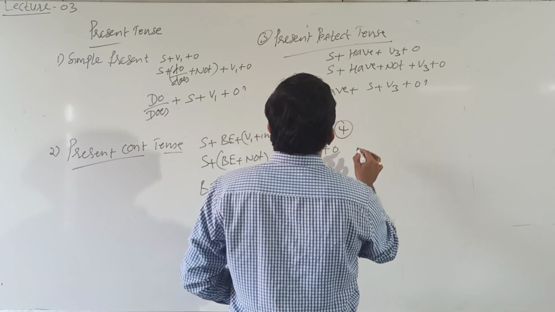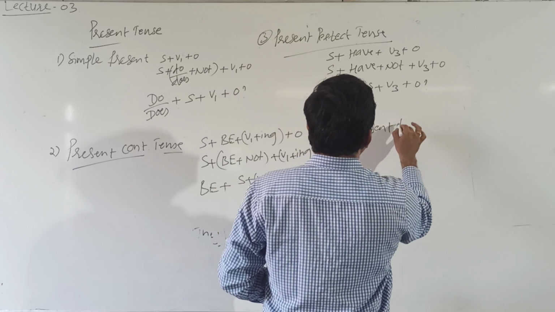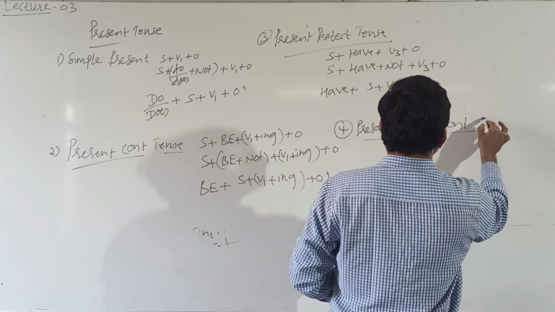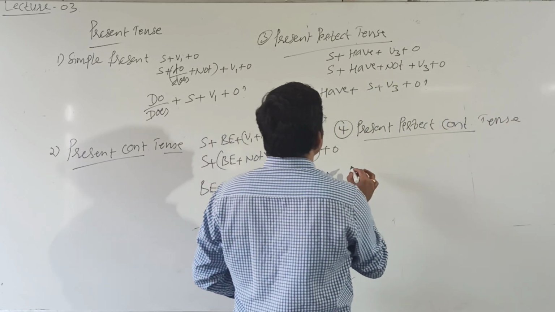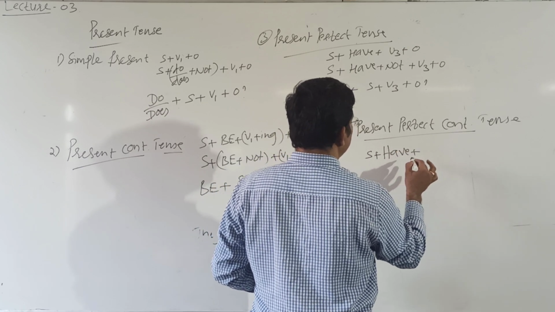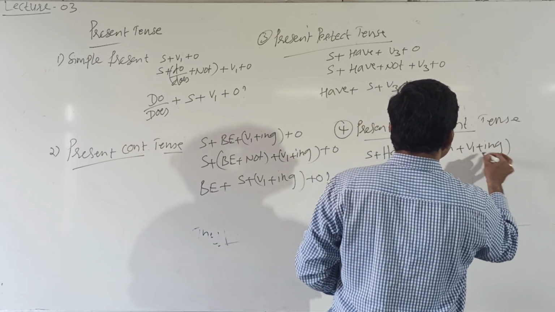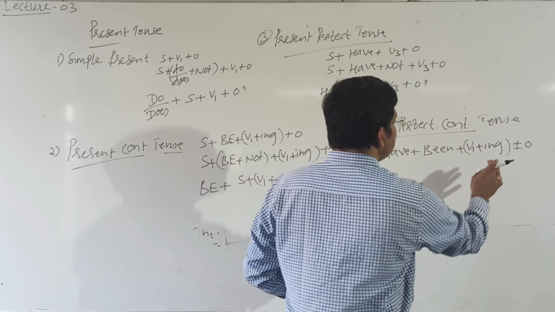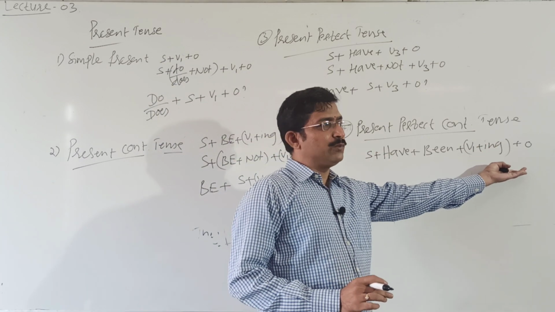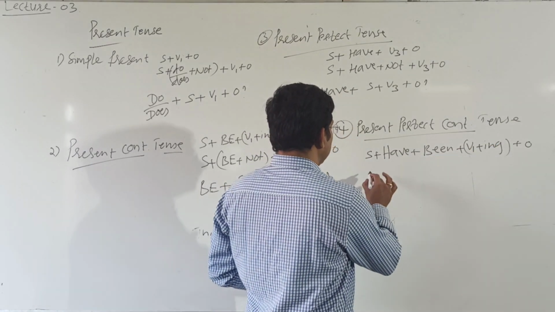Fourth one, last one in present tense, present perfect continuous tense. First one, subject plus have form plus been plus V1 plus ing plus object. Plus or minus, in the sense that minus makes it intransitive, plus makes it transitive. I have been singing a song.